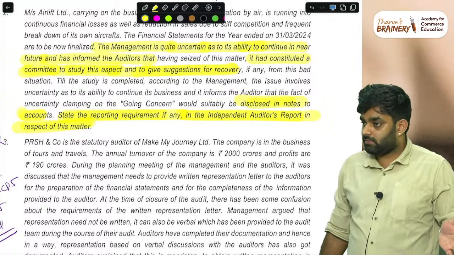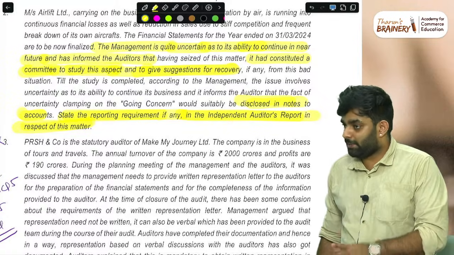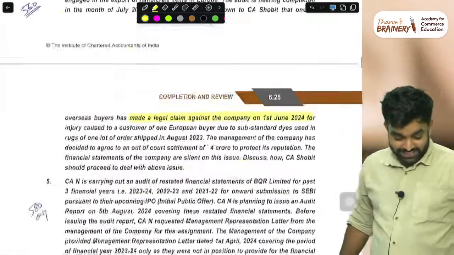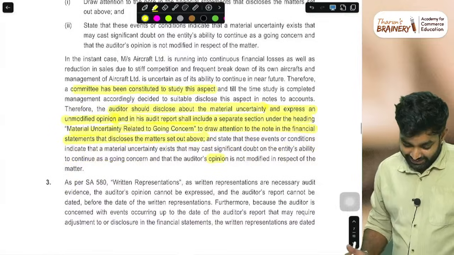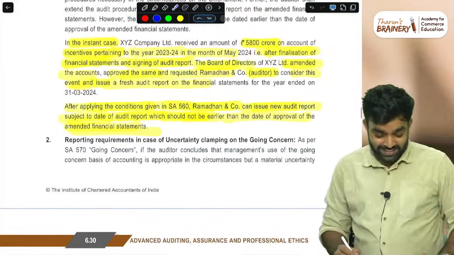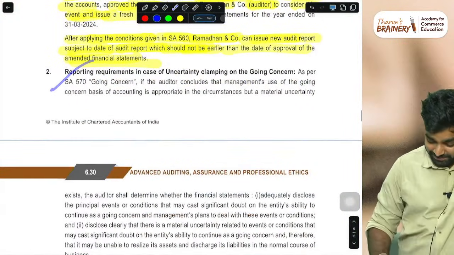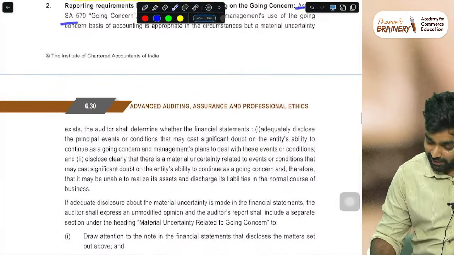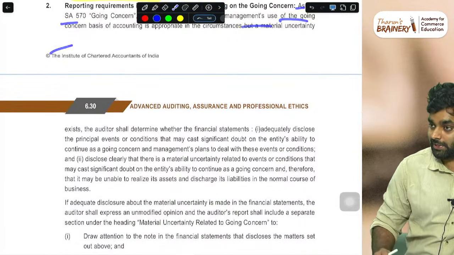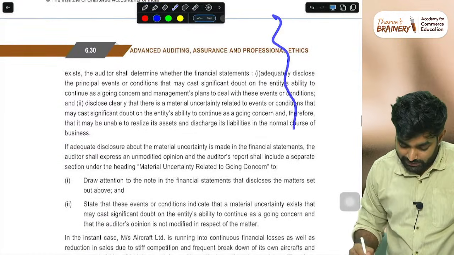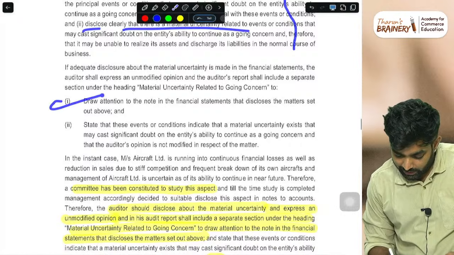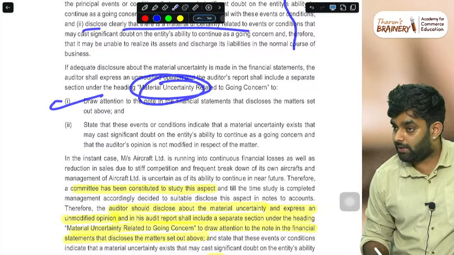Management side is correct. All the problems were told to the auditor and committee, but see the answer presentation. The common sense answer is the same, but the answer presentation is high. See, reporting requirements of going concern. As per SA 570, the auditor concludes that the use of going concern basis of accounting is appropriate. Same SA 570 provisions you are just writing. All the provisions of 570 you write, disclose clearly everything. Then you have to put a material uncertainty paragraph. All those things you are writing.